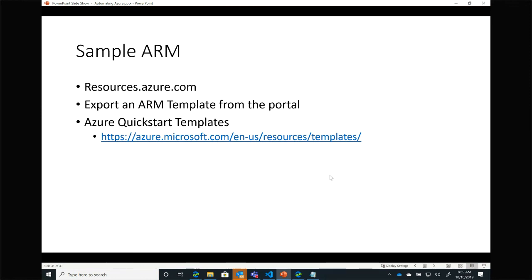As Nick asked, you can pull ARM templates from the portal. There's also a library of templates that you can get access to. And then there's a question in the chat.